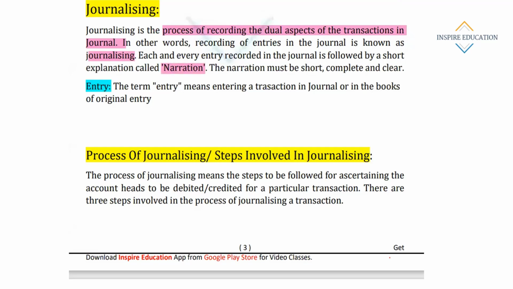Okay, as we have already discussed, the narration must be short, complete and clear. It should not describe the history. Just a short explanation, like being the machinery purchased from any vendor. You can mention the name of the vendor or the price. If you're purchasing by check, then you can mention the check number next to it. It should be short, complete, and clear. Then there is entry. The term entry means entering a transaction in the journal. Okay, these are the theoretical aspects.